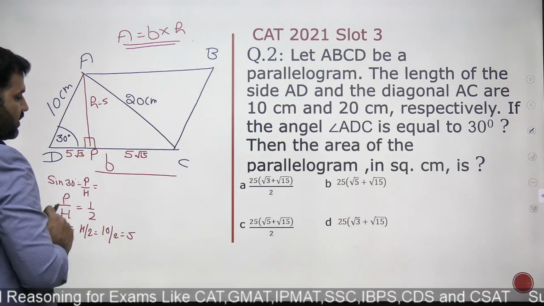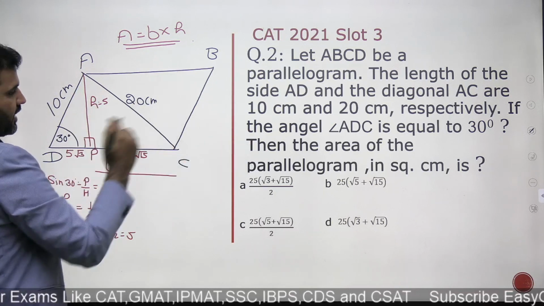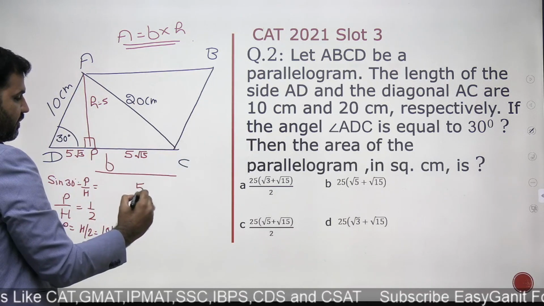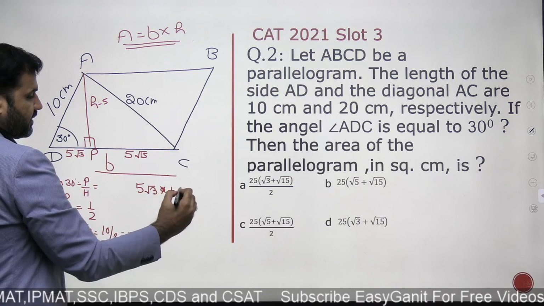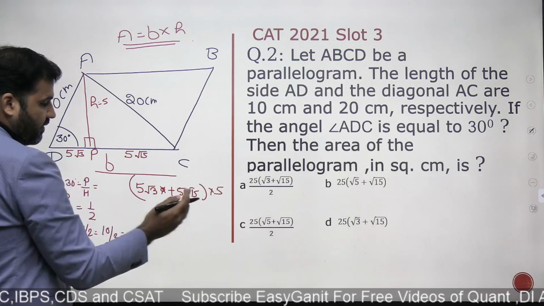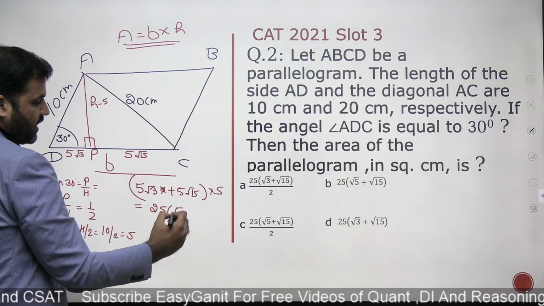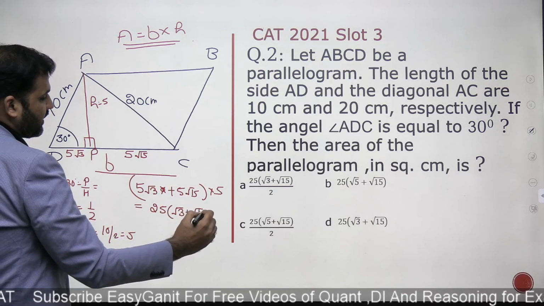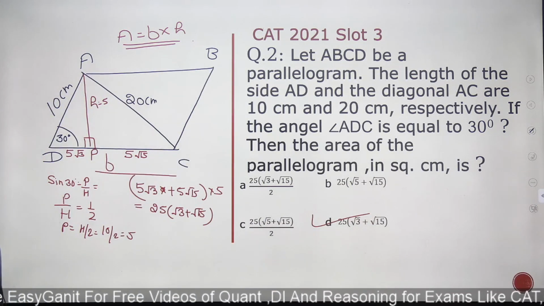Again apply the Pythagoras theorem. We get to know the base, we get to know the height. We are supposed to find out the area of the parallelogram. Area of the parallelogram will be base multiplied by the height, which is 5. 5 will be taken as common. 5 into 5 will be 25. 25 into root 3 plus root 15. That is your area of parallelogram. D is the correct answer to the question.